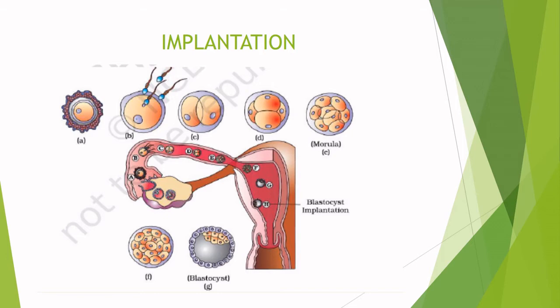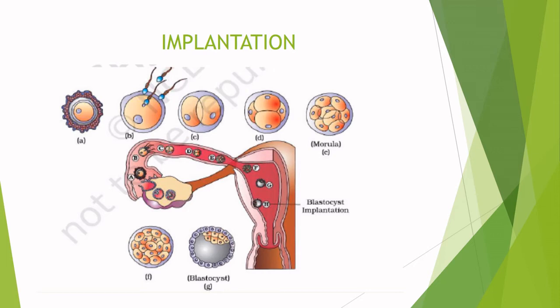The cleavage division starts as the fertilized ovum moves through the isthmus. The cleavage in the mammalian zygote is simple holoblastic, and the resultant cells of the cleavage are called blastomeres. After several cleavage divisions, the small blastomeres assume the shape of a compact ball of cells called morula. Due to rearrangement of blastomeres, a central cavity is formed inside the morula, transforming it into a blastocyst as it moves further into the uterus.